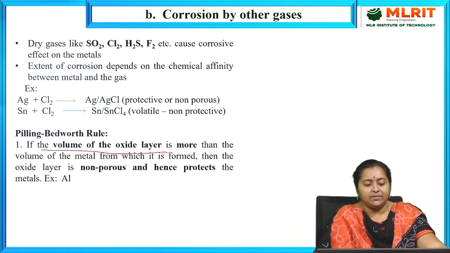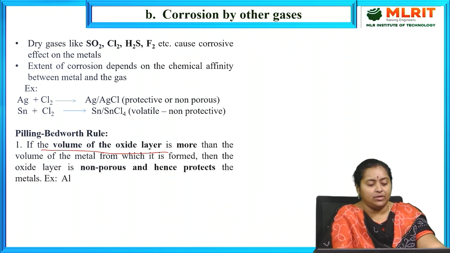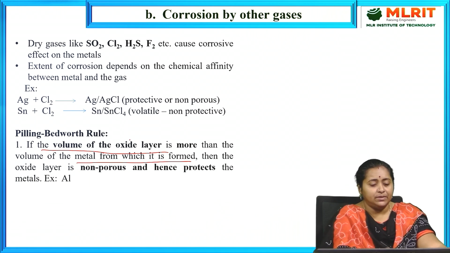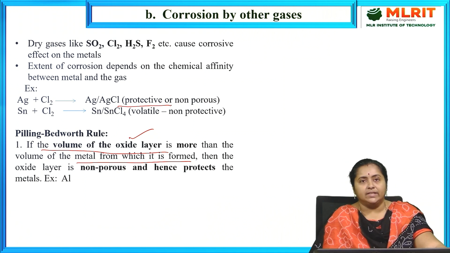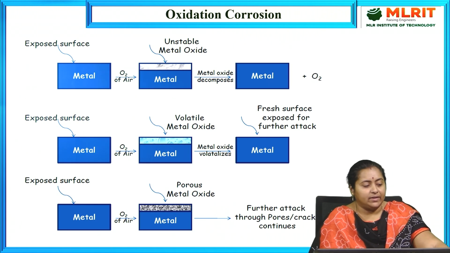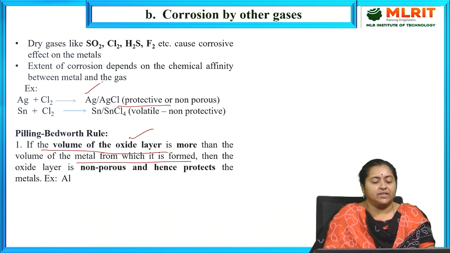Statement 1 of the Pilling-Butterworth rule states that if the volume of the metal oxide layer produced is greater than the volume of the metal from which it was formed, then this produced metal oxide layer will act like a protective film, and hence it protects the metal from further corrosion reaction. So this is the mechanism we have to adopt for silver metal. On the surface of silver, if chlorine attacks, then what will happen?